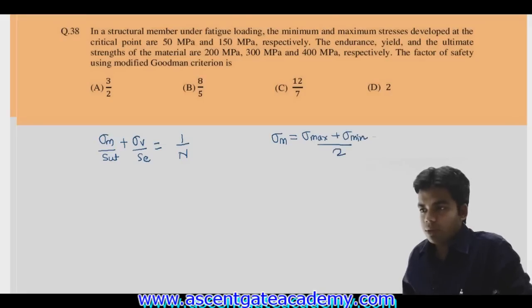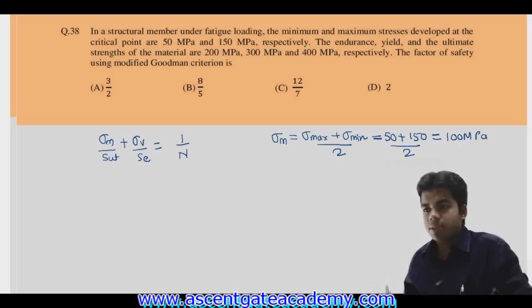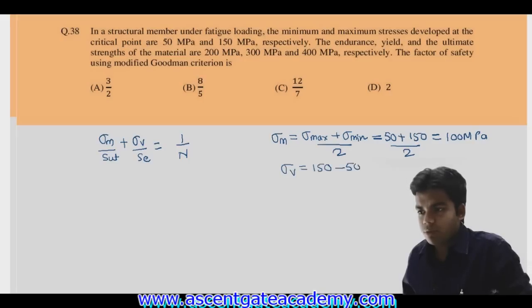Okay, so this will be equal to 50 plus 150 by 2, which is equal to 100 megapascal. If you have referred to my lecture on machine design, I have explained this question. Then the variable stress, sigma v, is equal to (sigma max minus sigma min) by 2, which is (150 minus 50) by 2, equal to 50 megapascal.